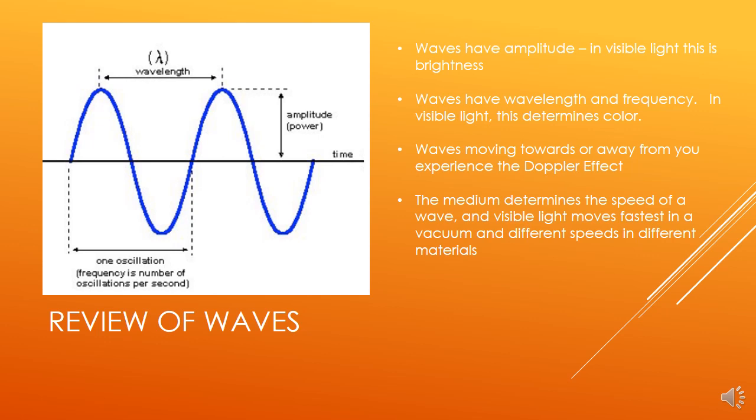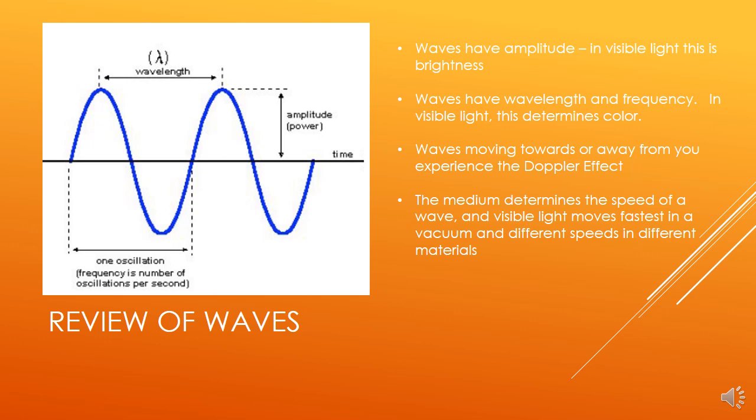So we talked about waves before, a little bit of review of waves, right? How high the wave goes up, that's the amplitude, and one complete cycle, that's going to be the wavelength. So in a light wave, in visible light, the amplitude is going to be the brightness. Waves have wavelength and frequency. They're reciprocals of each other. In visible light, the frequency determines the color.